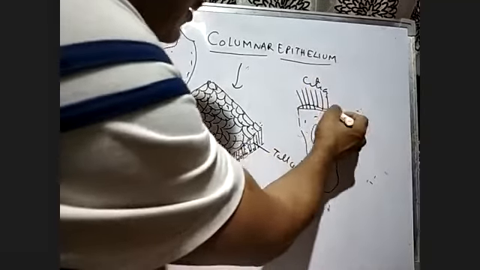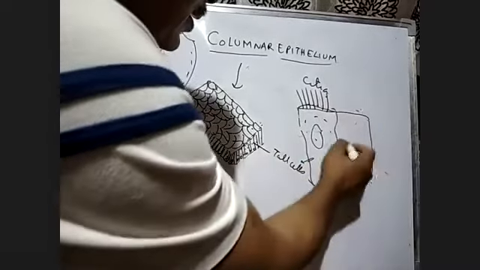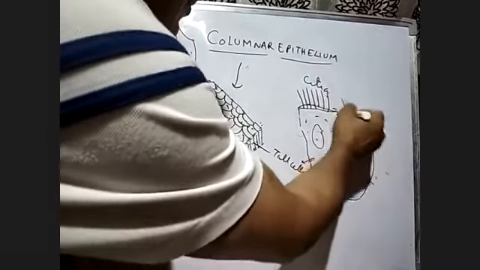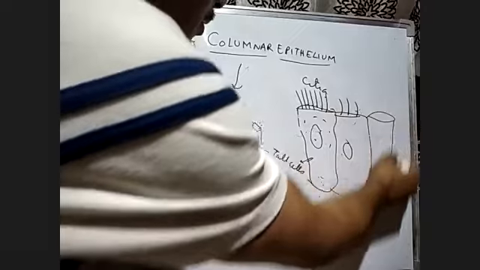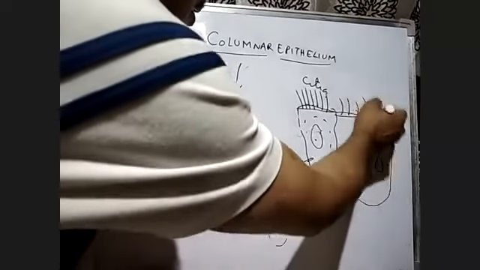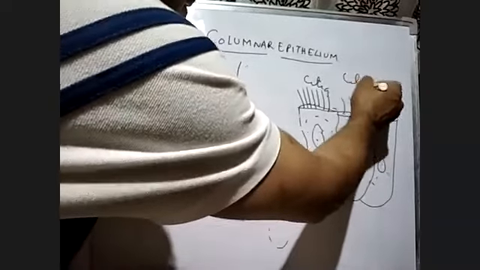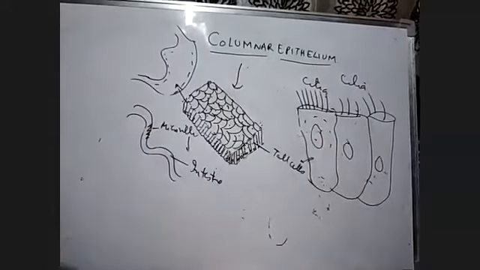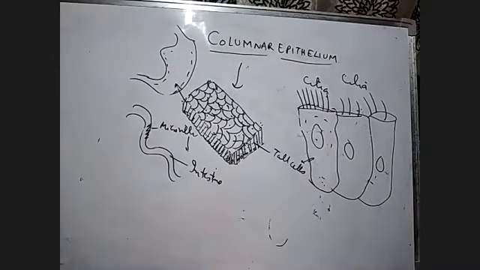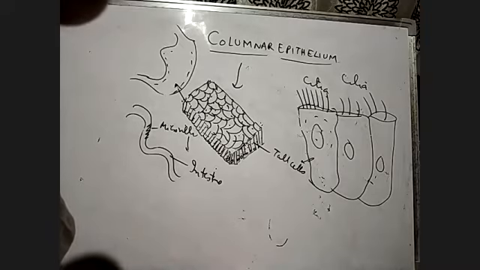Many of them are combined together like this, and they form the cilia. Here also they combine together and form the cilia. So the columnar epithelium can form the cilia.